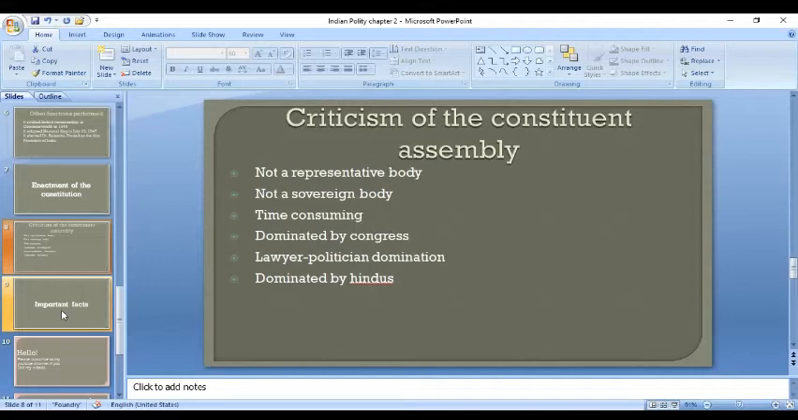It was dominated by Hindus. According to some critics, the Constituent Assembly was a Hindu dominated body. Lord Simon called it a body of Hindus. Similarly, Churchill commented that the Constituent Assembly represented only one major community in India.